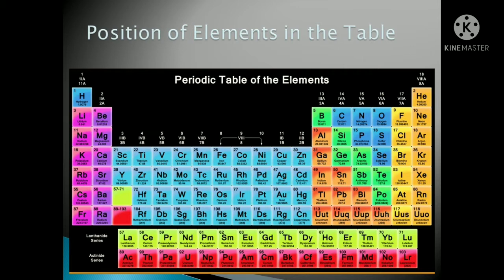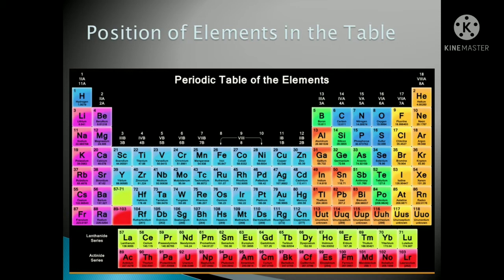And those from up to down, hydrogen to francium, then beryllium to radium Ra, then scandium to the last, then titanium to Rf, then V is vanadium. In this way, first group, second group, third group, and so on up to the 18th group.